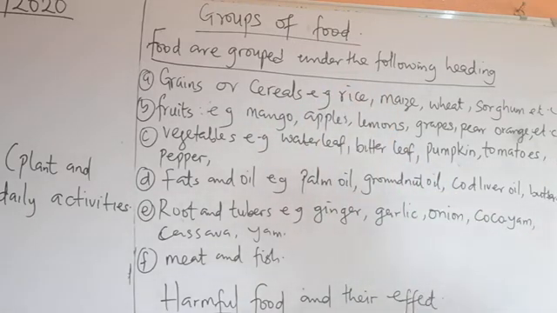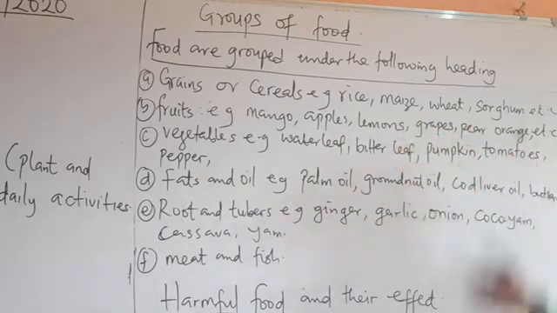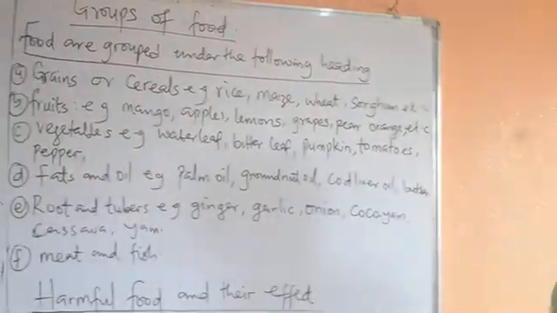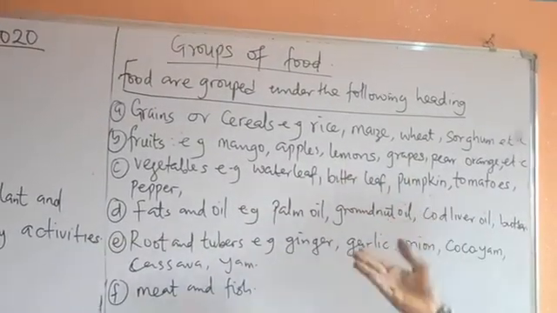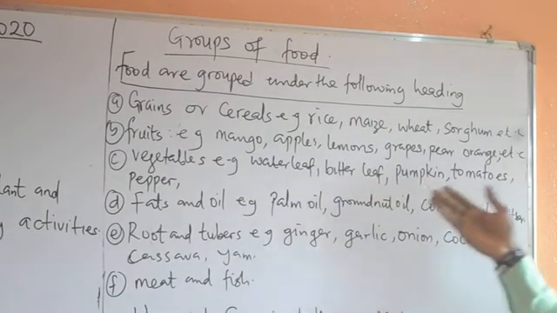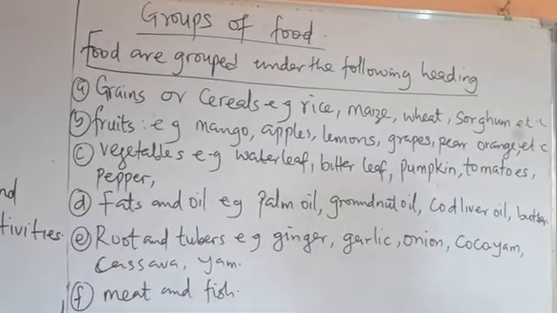Then we also have fruits. Examples of fruit include mango, apple, lemon, grapes, pears, orange, banana, etc. Then we have vegetables. Under vegetables, we have water leaf as a good example. Bitter leaf is a good example. Pumpkin is a good example of vegetable, and tomato is also a good example of vegetables.